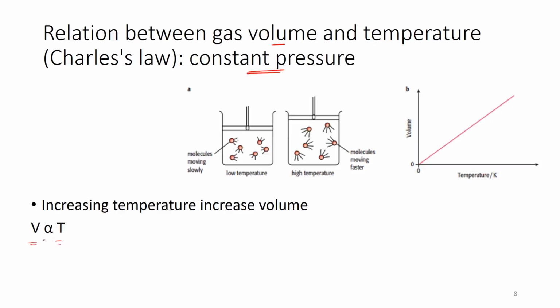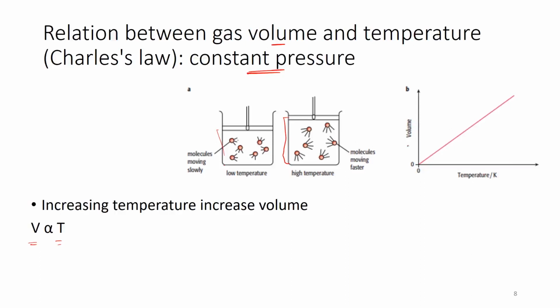So you have a proportional relation between the volume and temperature. If we look at this figure, you can see that the particles of gas at low temperature occupy a smaller volume. When I increase the temperature, they start to move far apart from each other, occupying a larger volume than at lower temperature.